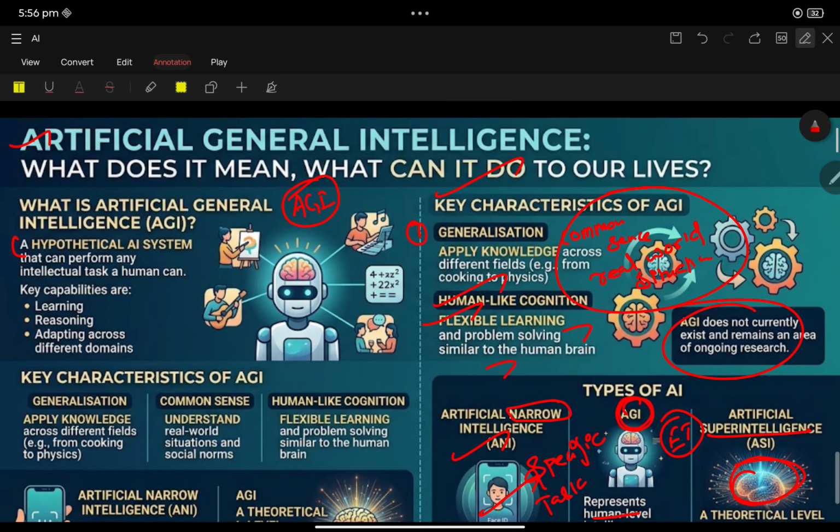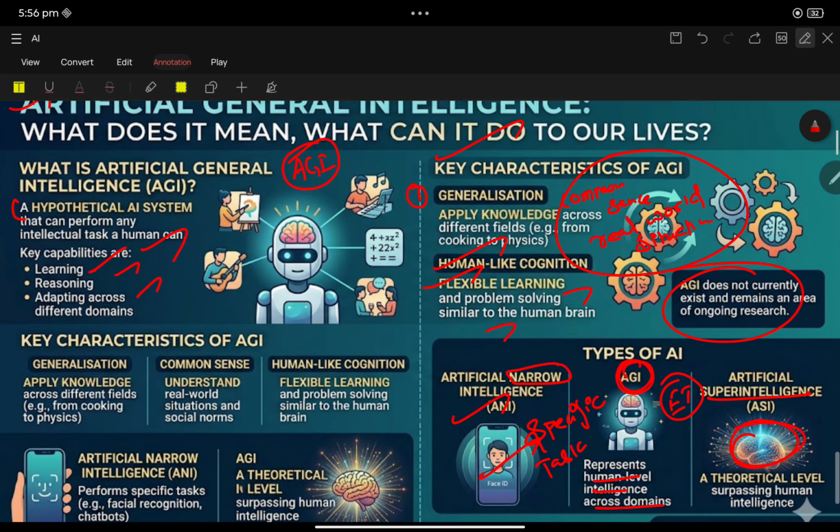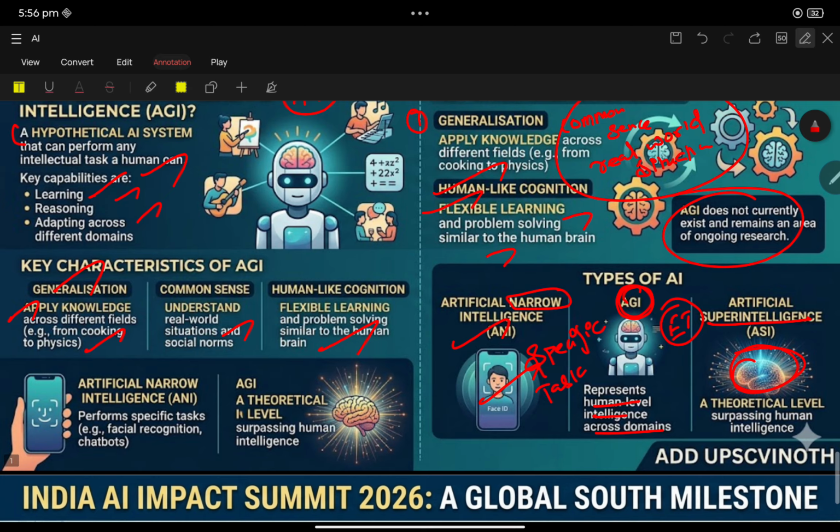That's all, it's very simple. What is meant by artificial general intelligence? It can perform intellectual tasks like humans: learning, reasoning, adapting across different domains. Generalization, applying knowledge across different fields, understanding real world situations and social norms, flexible learning, problem solving. Artificial narrow intelligence performs specific tasks.